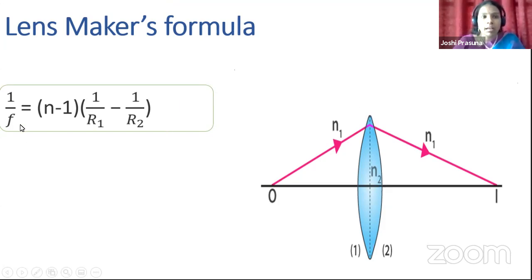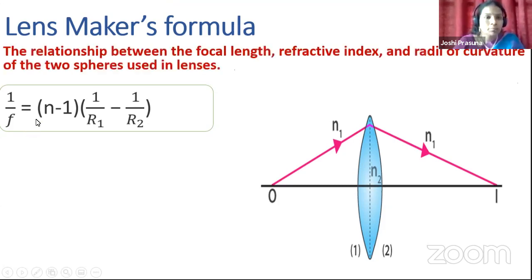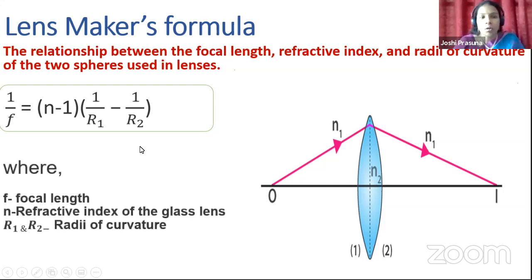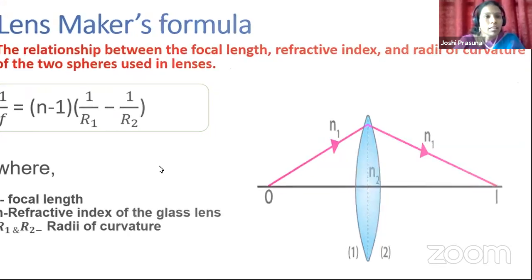Therefore, the lens maker's formula gives us the relation between focal length, refractive index, and radii of curvature of the two spheres used in lenses. What is the lens maker's formula? 1 by F equal to (N minus 1) into (1 by R1 minus 1 by R2). These two formulae are very important for your numericals.